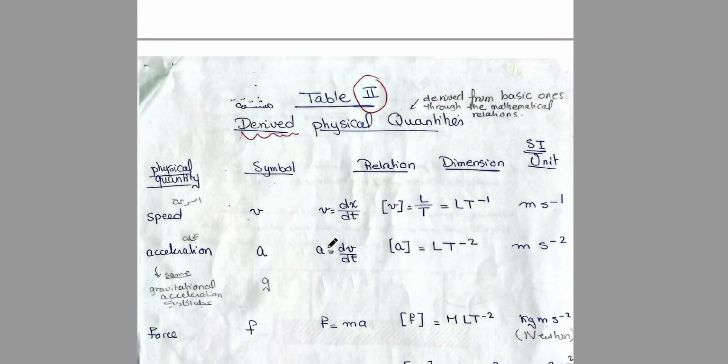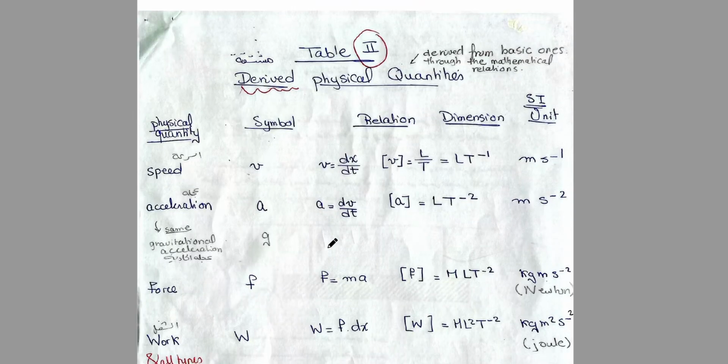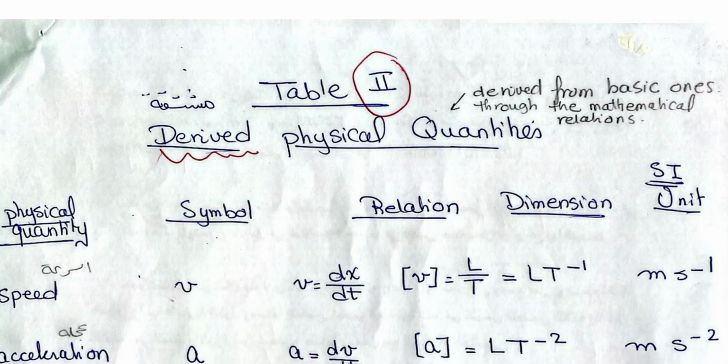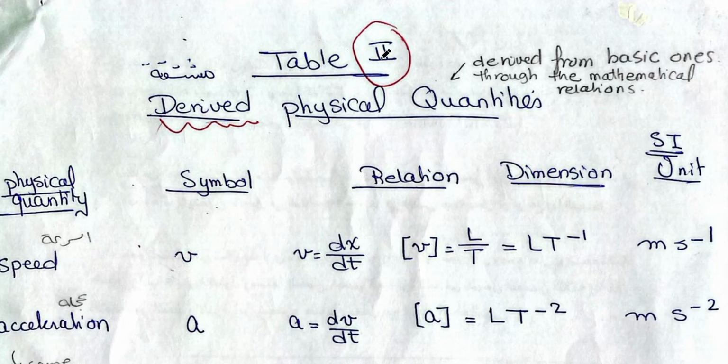In table 2, we try to take some examples of this. Table 2 is talking about derived physical quantities. They are derived from a relation that relates them to the basic 7.